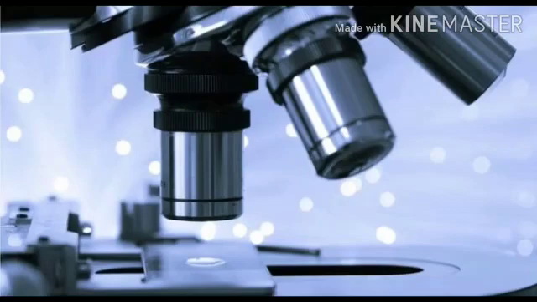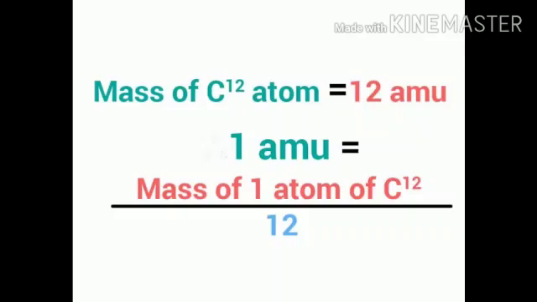You can measure the mass of macroscopic materials in gram or kilogram. The mass of an atom is measured in atomic mass unit, that is AMU. Atomic mass unit is 1/12 of the mass of a carbon-12 atom, an isotope of carbon which contains 6 protons and 6 neutrons.